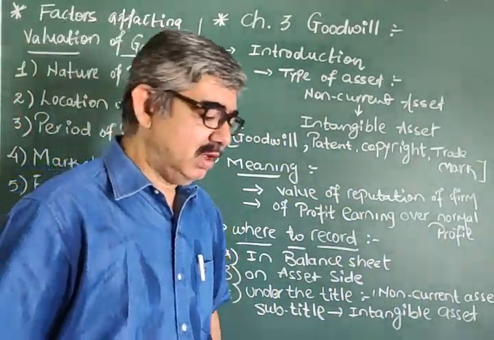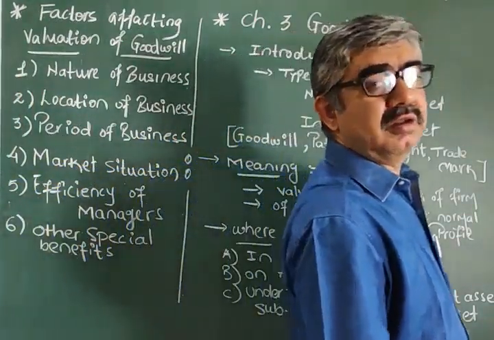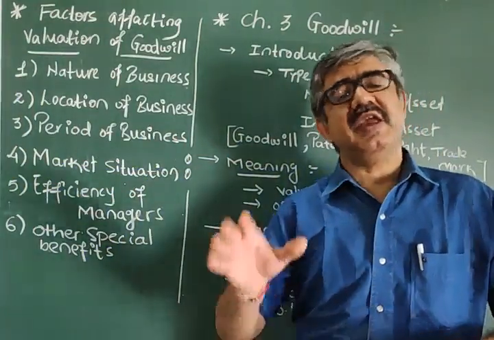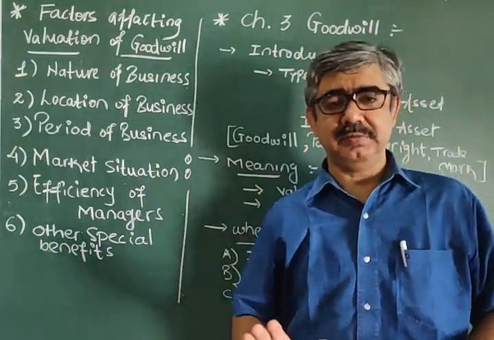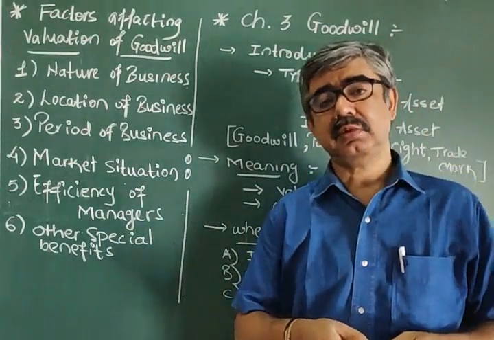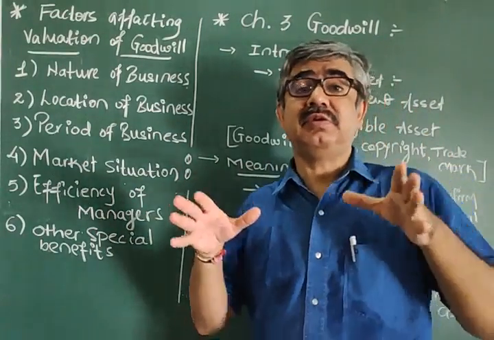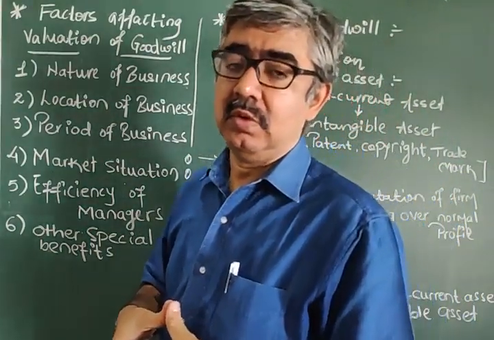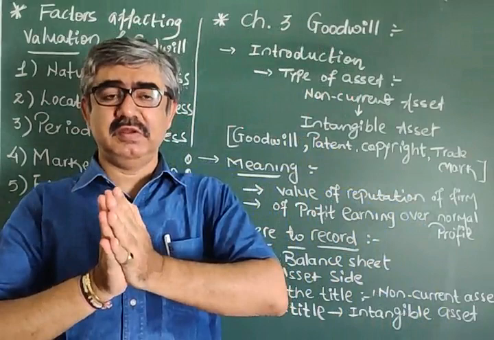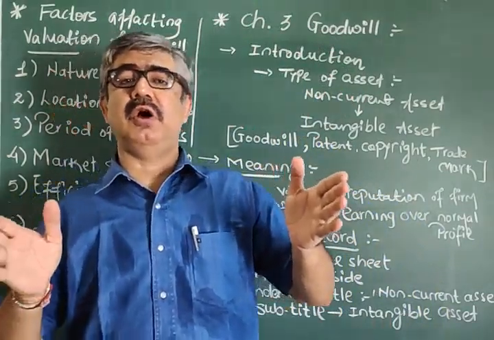Overall 6 marks. And friends, here 6 marks is not the only important thing. See, in majority of the short questions, what is the actual benefit you should get? That is to save time also. For goodwill, you are having approximately 7 minutes to solve the entire question of goodwill.